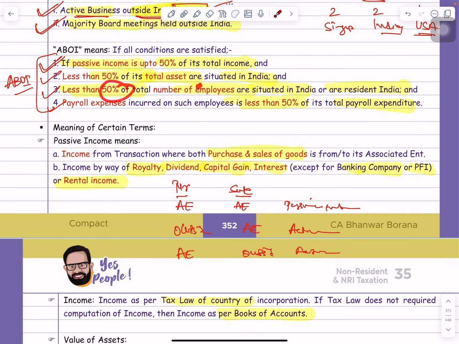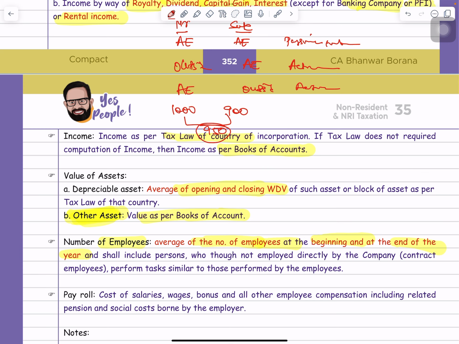For example, in one company at the starting of the year there were 1000 employees. At the end of the year there are 900 employees. So can I say that 950 is the average? Now these are the total employees. Now check how many employees are located in India. Suppose in India at the starting of the year there were 300 employees. At the end of the year there are 400 employees. So can I say that 350 is the average? So here 950 was the average and here 350 is the average. So can I say that less than 50% of employees are located in India?